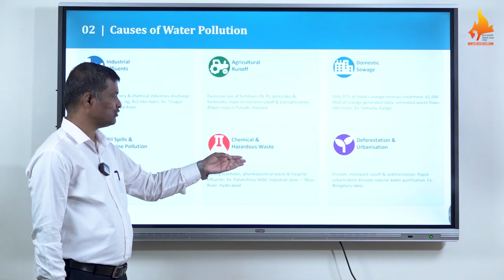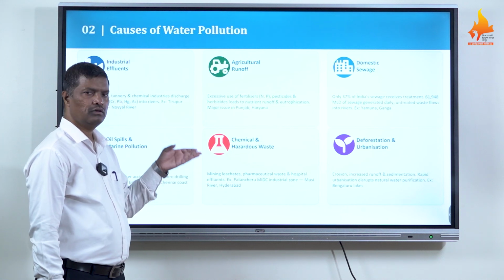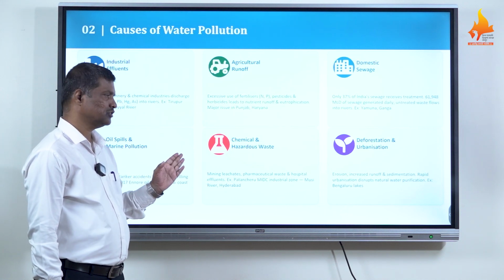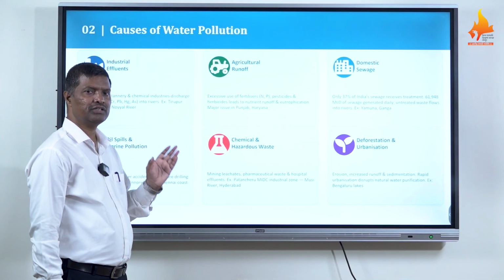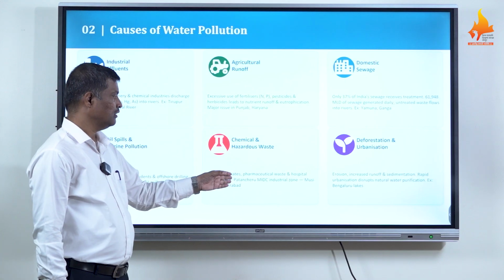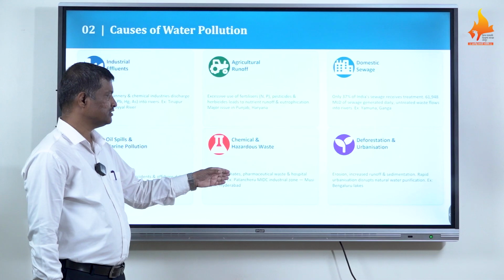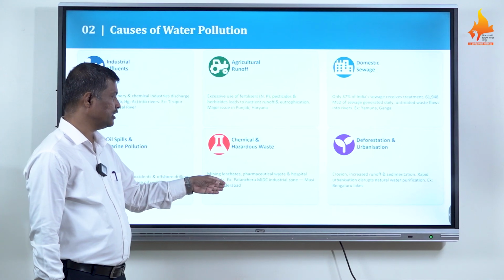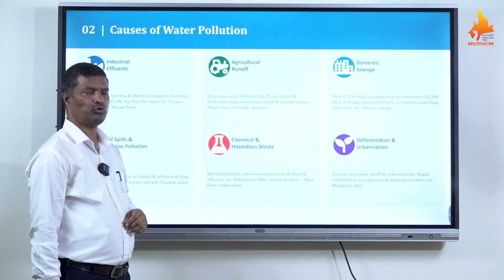Then pharmaceutical waste and hospital effluents are major concerns in the pollution of water bodies, especially water that can be used as drinking water or for irrigation. One example is the Patancheru MIDC industrial zone of Musi River, Hyderabad. It is an example of chemical and hazardous waste pollution.